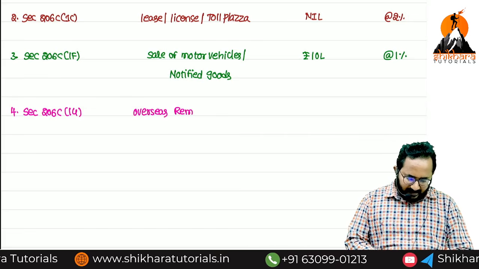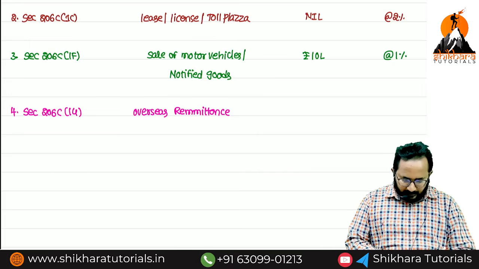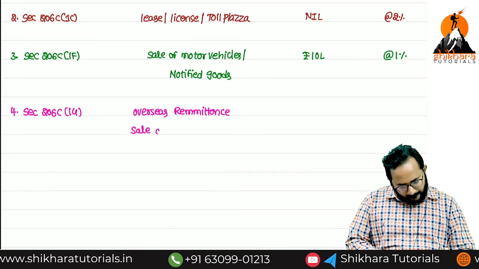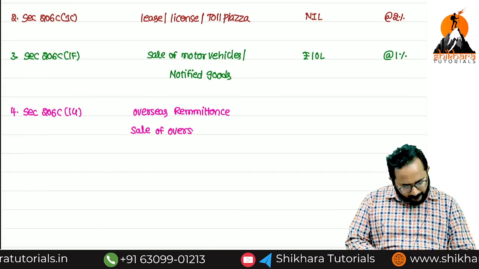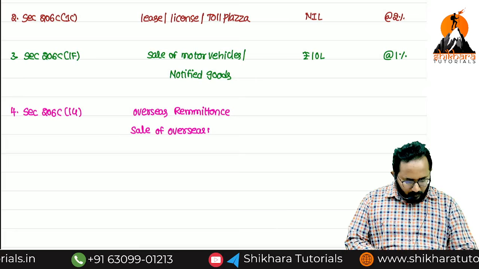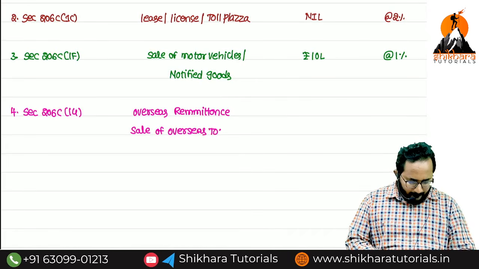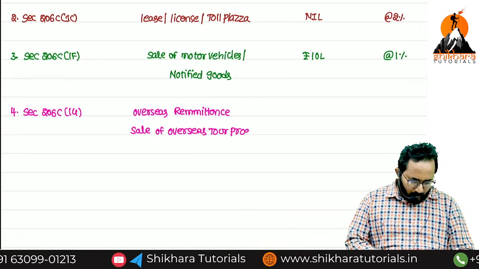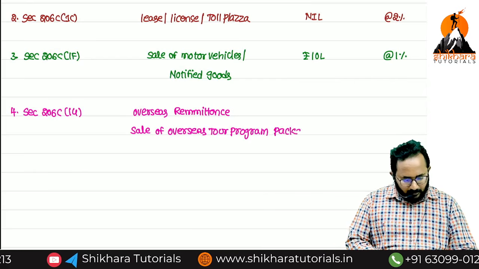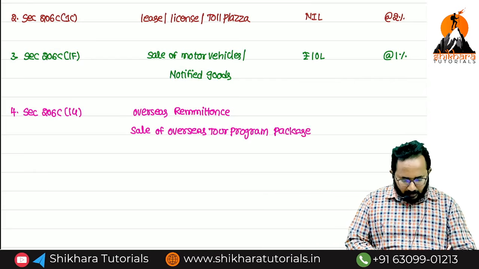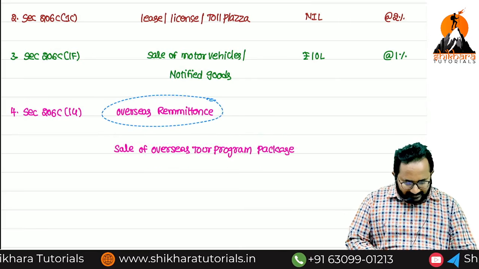Next, sale of overseas tour program package. Now remember, in my summary I want to write it down. I don't want to check everything in a detailed way. Overseas remittance related,